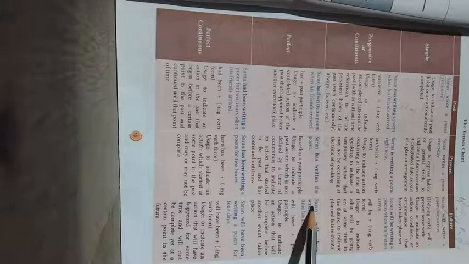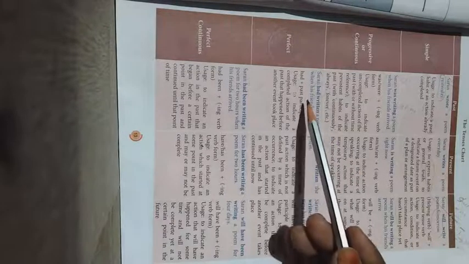As I said earlier, apart from I, whatever the subject is, you have to go for the be form verb, which is will. If the subject is I, then you have to go for shall. Otherwise, you have to go for will. And in this one, you have to use only have, because will does not take singular or plural verb forms. So in the future perfect, you have to go only for have.